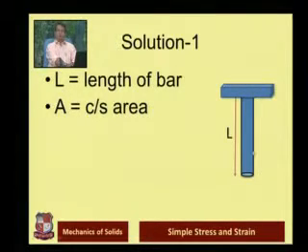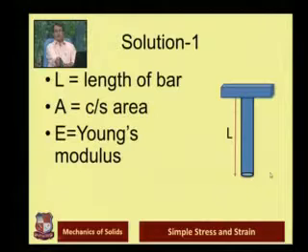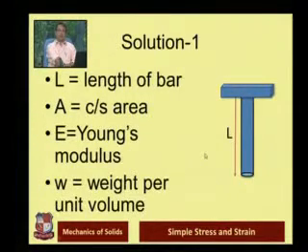So the cross-sectional area of the bar will be pi by 4 d square or pi r square. E is Young's modulus. We will need to use it. We can consider this as a mild steel sample, and in this case the E value will be 250 Newton per mm square. W is the weight per unit volume.